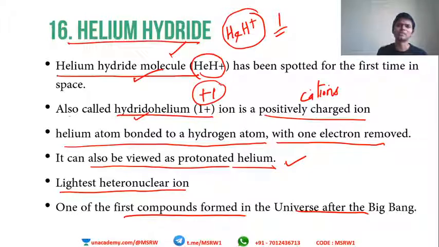Why? Simple, because it has the 2 lightest gases, hydrogen and helium, atomic mass 1 and 2. So this is the lightest heteronuclear ion ever found or theoretically possible. And as I have said, it is one of the first compounds formed during the Big Bang phenomenon.